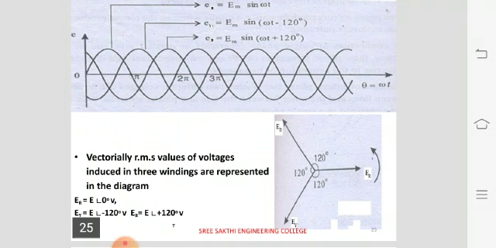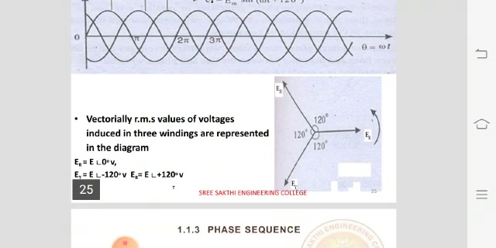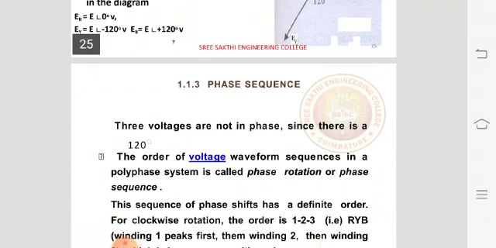Here it is represented in the phasor diagram. Vectorially, the RMS values of the voltages induced in the three windings are represented in the diagram. So ER is equal to E angle 0 degrees, EY is equal to E angle minus 120 degrees, and EB is equal to E angle plus 120 degrees volt.